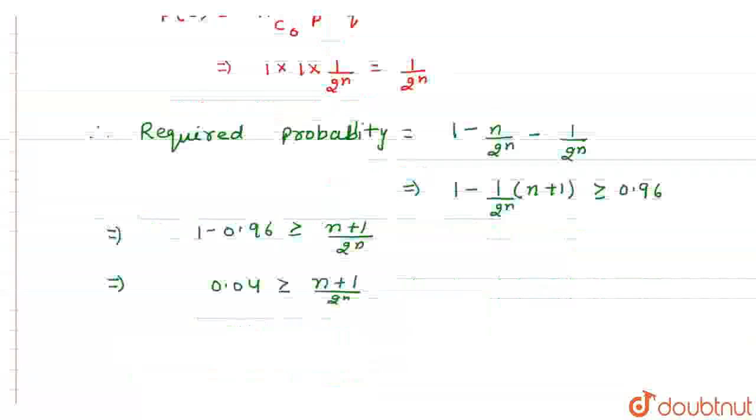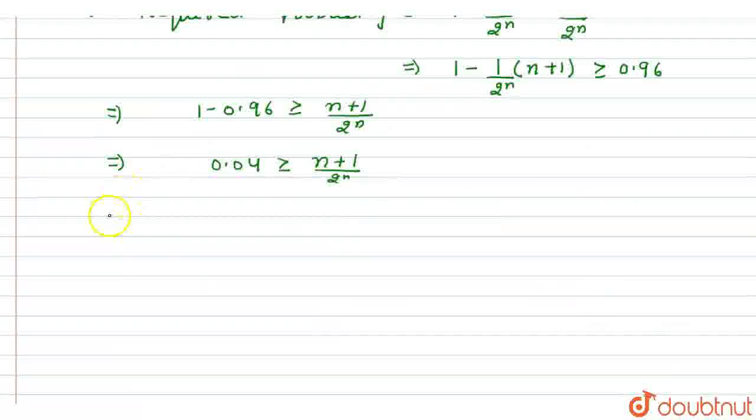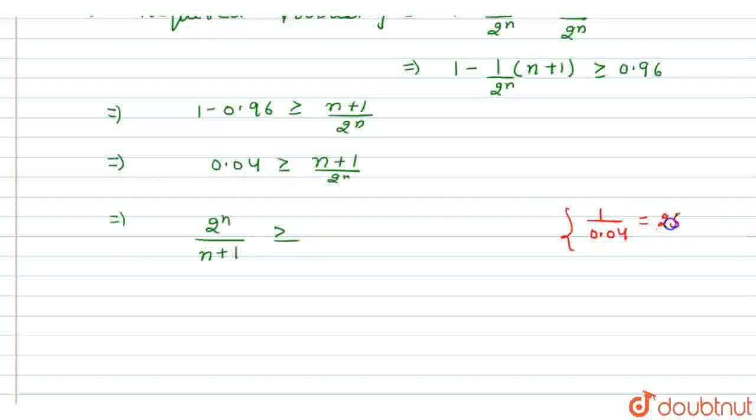Here n+1 and 2^n are positive quantities, so we take the reciprocal: 2^n/(n+1) is greater than or equal to 1/0.04, which is equal to 25.